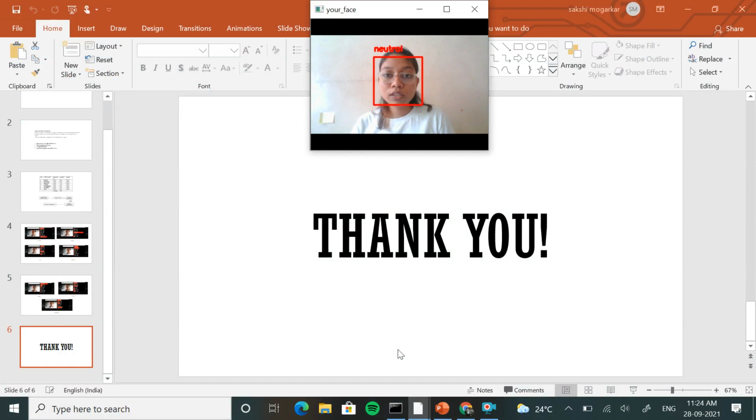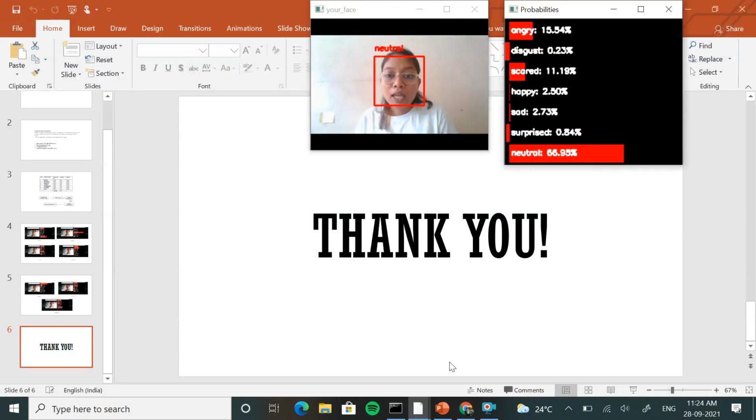Okay. The neutral face, angry face, happy face. The scared or the surprise is not getting detected still. And here are the probabilities we are getting. Yeah, we are surprised. The neutral and angry are what we are getting most, but we can see the probabilities here. We can get the scared face, happy face and sad face.